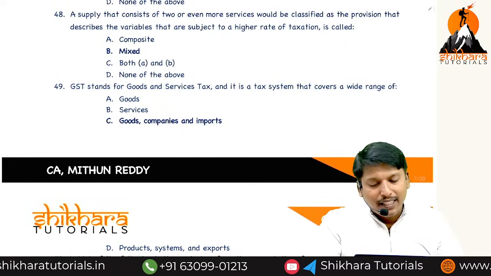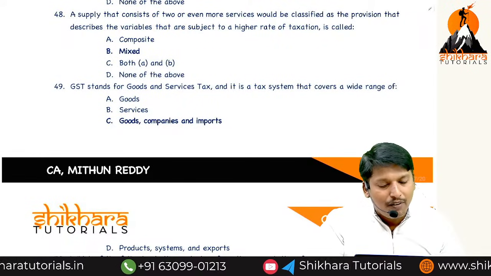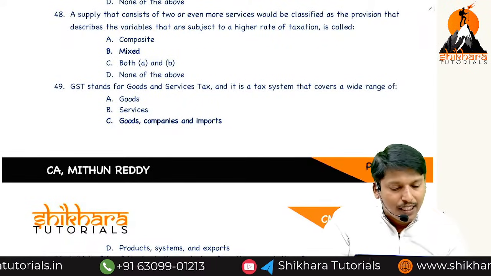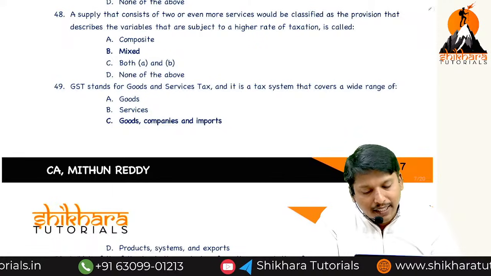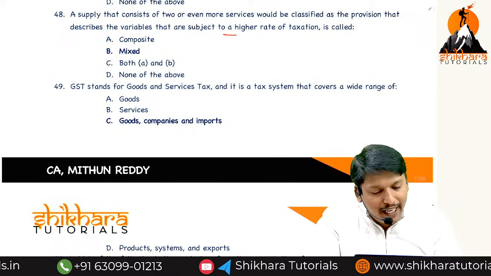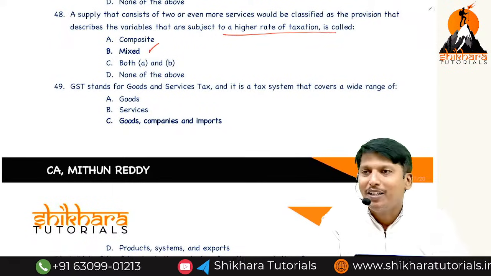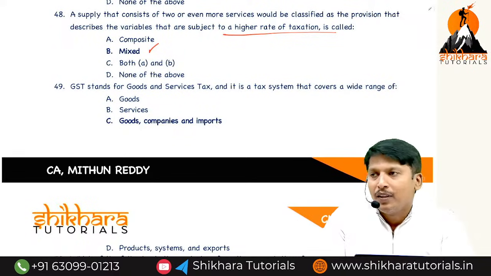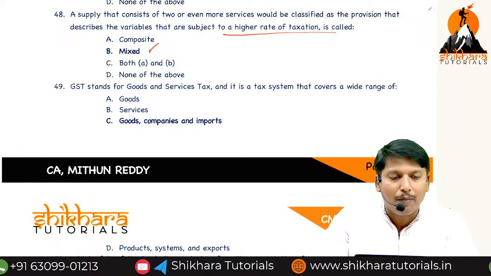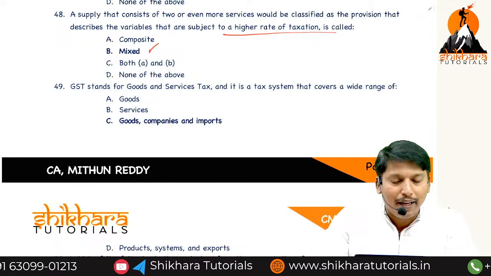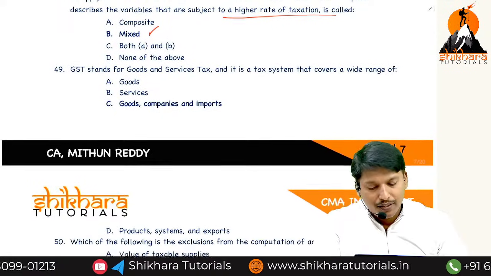A supply that consists of 2 or more services which would be classified under different provisions and is subject to higher taxation is a mixed supply. In composite supply, the principal supply tax rate is applicable. In mixed supply, the highest tax.